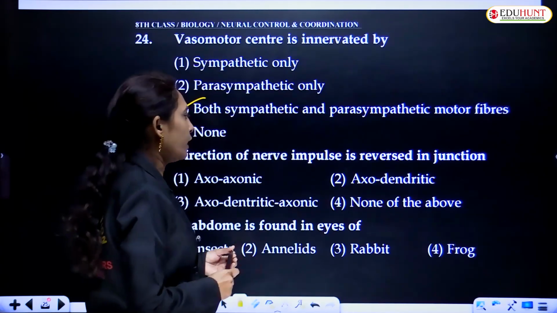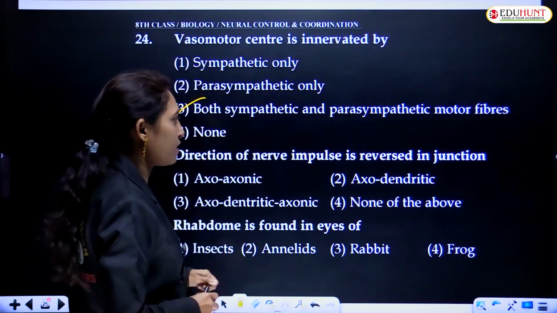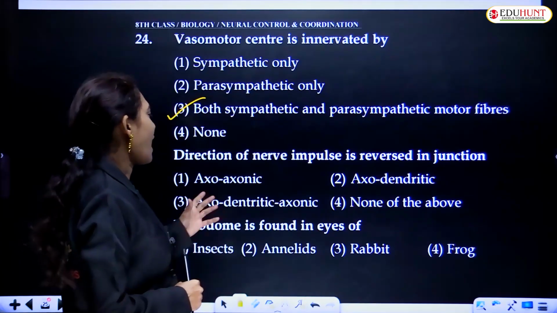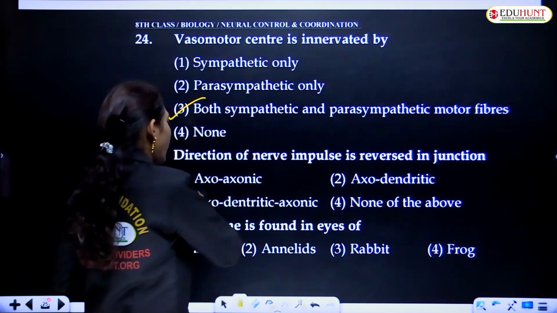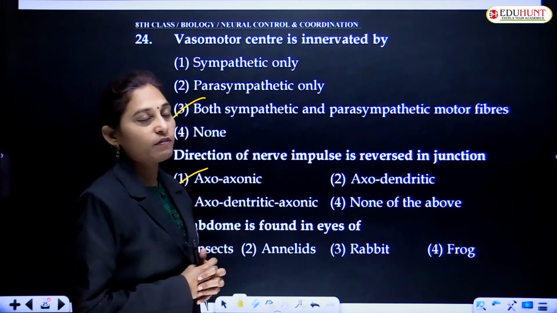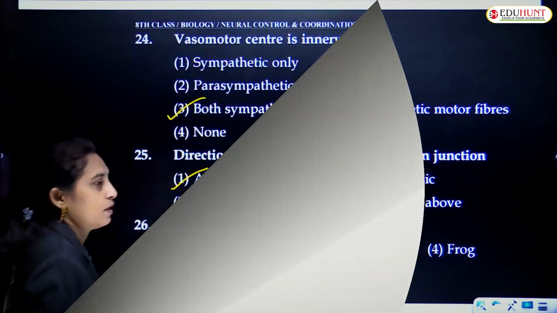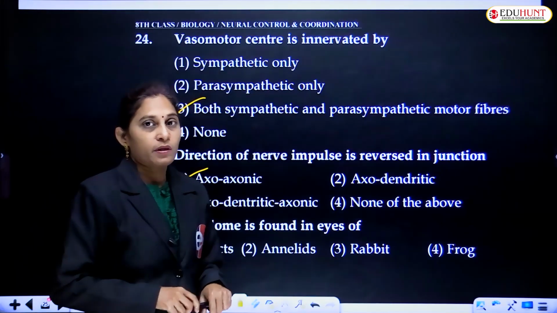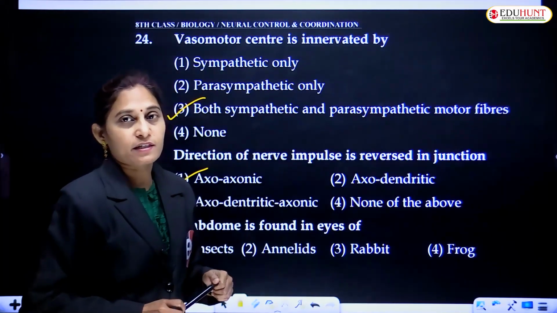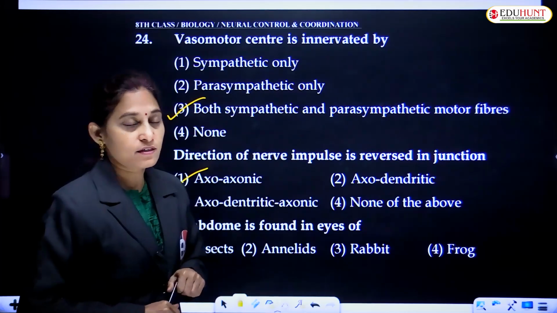Direction of nerve impulse is reversed in which junction? Axonic junction, where the direction of nerve impulse is reversed. Rhabdom is found in eyes of which animal? Rhabdom is found in the insect eyes, that is arthropod eyes.